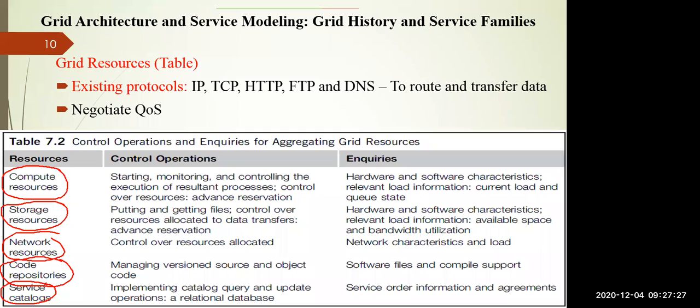So in grid, whenever a resource is requested, for example, as a user I am requesting a particular application, or I require a set of computer systems to run a particular application, I will request the grid, and the grid will accept my resource request, in which I can negotiate the quality of services. Negotiating quality of services means if you require reliability, availability, or some specific parameters.